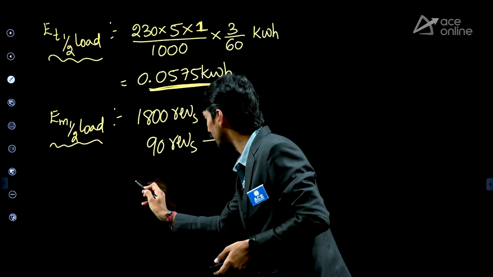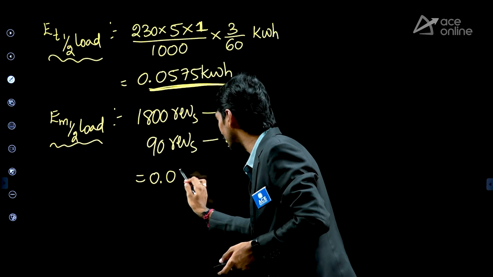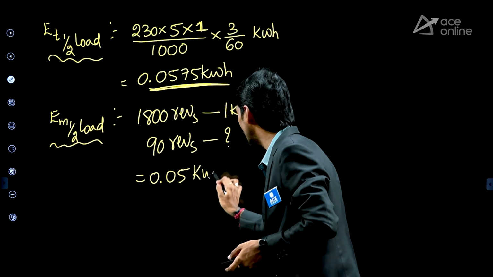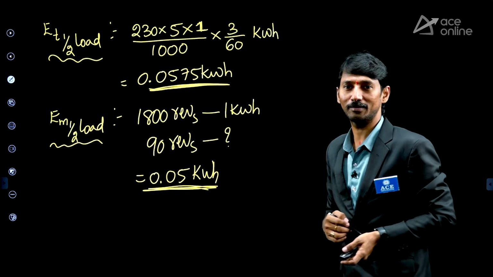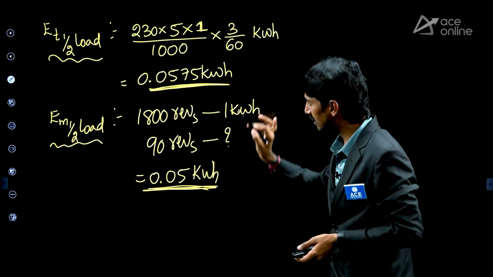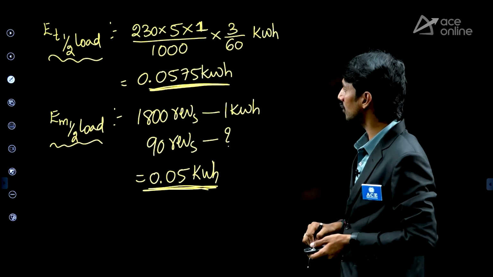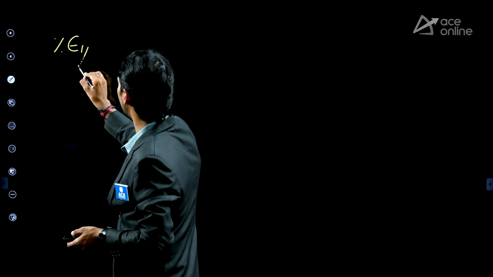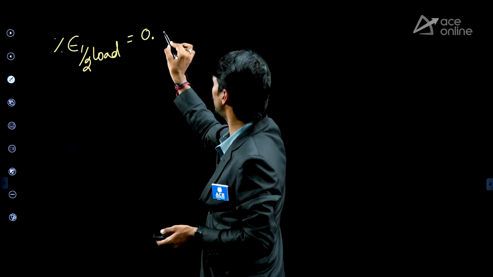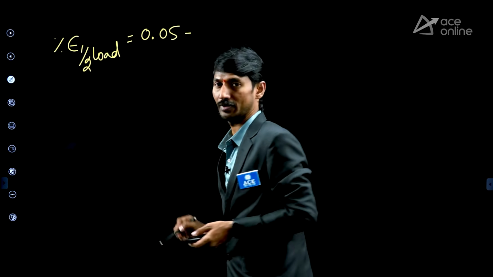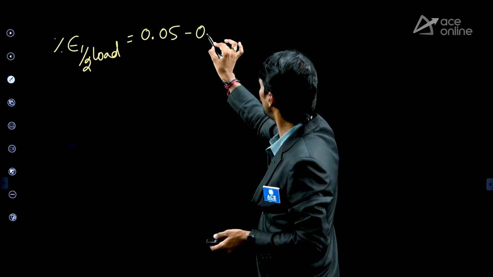So if we simplify this, we get 0.05 kilowatt hour. Now, energy true is there, energy measured is there. Now the question is percentage error at half load. What is the energy measured value? 0.05. What is the energy true value?